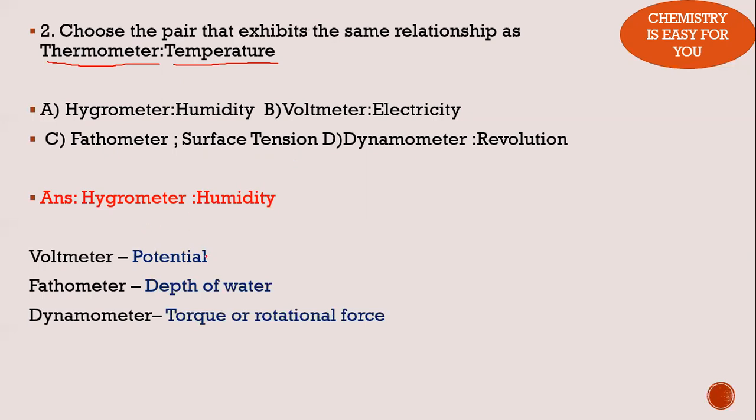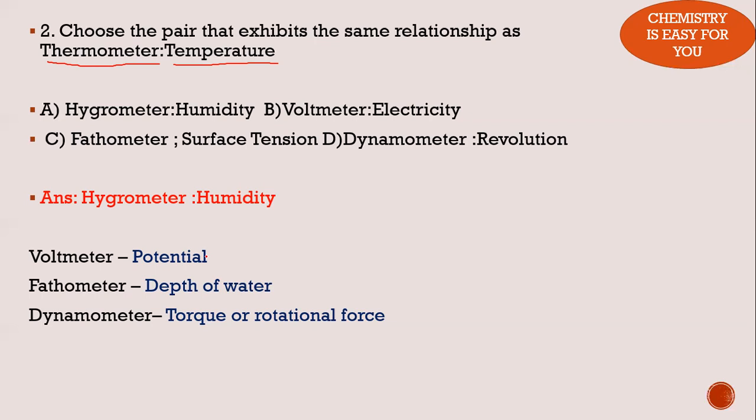So voltmeter, actually we cannot say that something measures electricity. Voltmeter actually measures potential. Similarly, fathometer does not measure surface tension. It is something related to water, but not surface tension. It is used to measure the depth of the water. Similarly, dynamometer is another thing that would be really confusing you. It sounds like something related to revolution, but not completely, because they are finding the rotational force or torque using a dynamometer. So these are the four instruments.